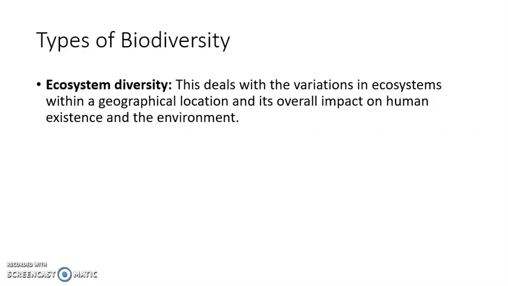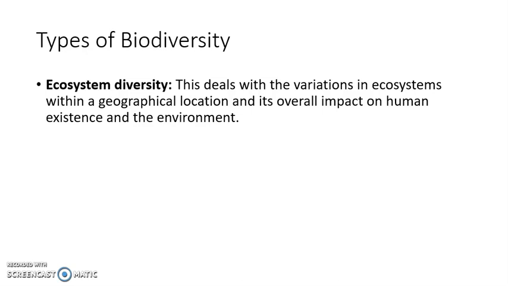The third type of biodiversity is ecosystem biodiversity, as the name indicates, the variety of ecosystems. So this type of biodiversity deals with the different ecosystems in different geographical areas. This also deals with the overall impact of these ecosystems on the human existence and the environment.